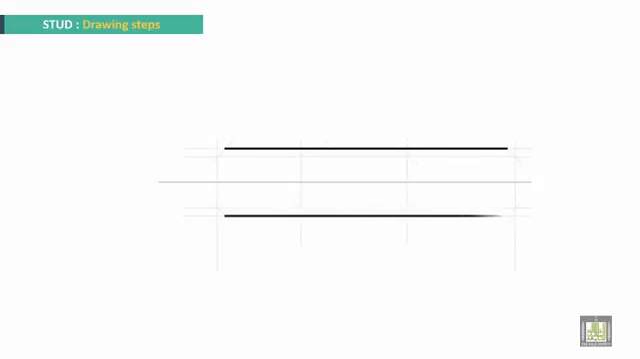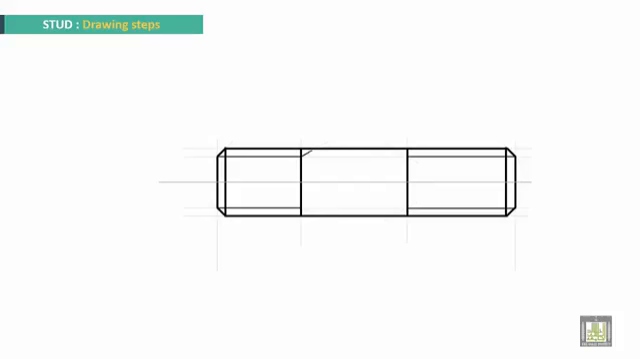And now, just to make the final lines to represent the stud. Thick lines for all the body and thin lines for the roots, okay? And run out for the threads, zones at right and left side. This is the axis of the stud.